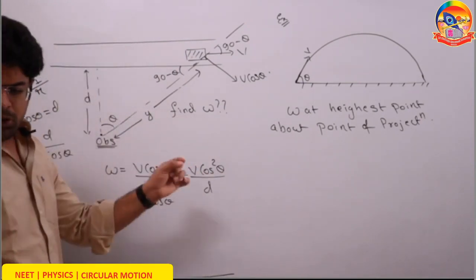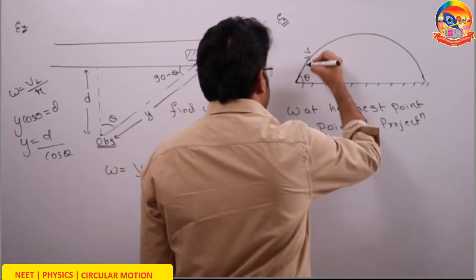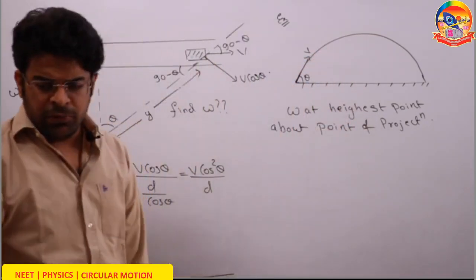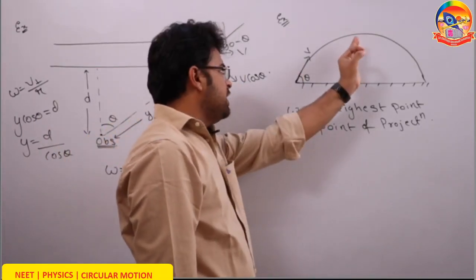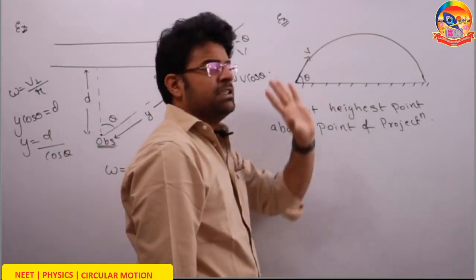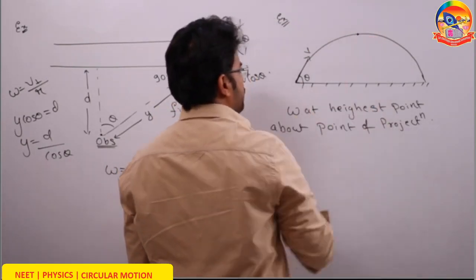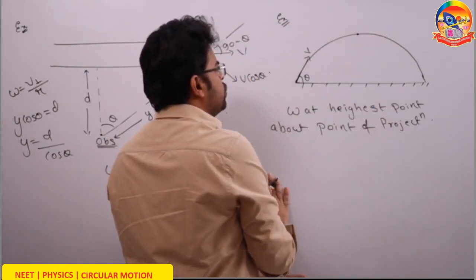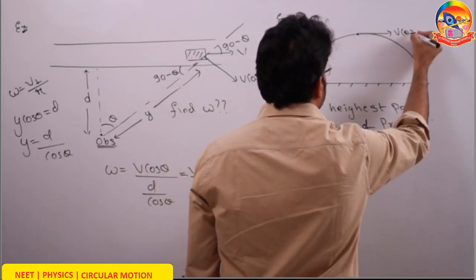Let's see one more example. This time a projectile has been projected with speed v at some angle θ with the horizontal. Your mission is to find the angular velocity of the projectile about the point of projection when it reaches the maximum height. We all know the velocity of the projectile at maximum height: there is only horizontal velocity, v cos θ.